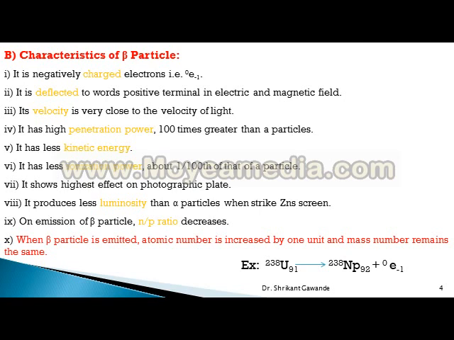Here in the example below, we will see the atomic number of the daughter element is increased by 1 but the mass number remains the same.